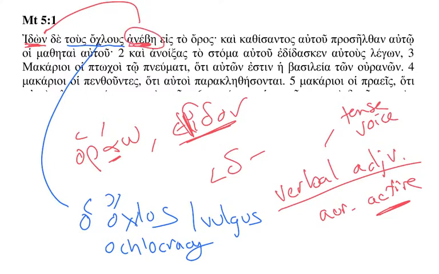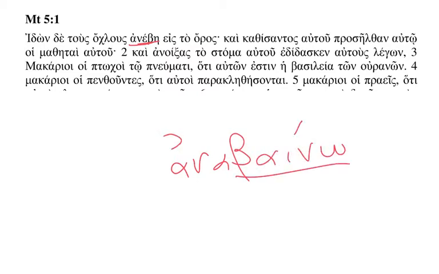Anebe, he went up. This verb, anebe, is also aorist, and anebe is taken from the verb ana bino. Bino is the Koine Attic word which means to go in a certain direction, and with the prefix, the preposition ana, it means to go up. And what did Jesus do after seeing the crowds? He went up, eis ta oros, he went up onto a mountain.